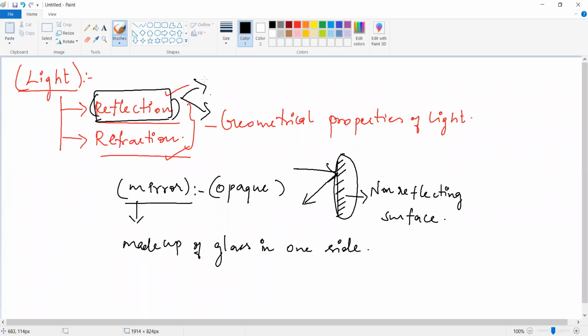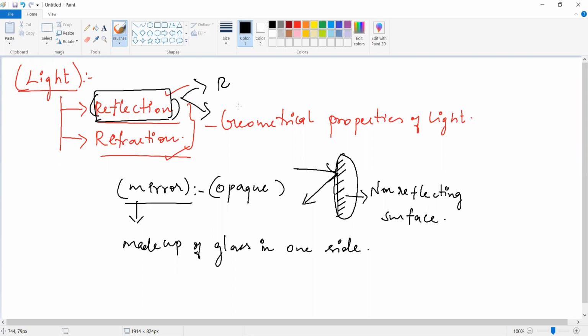Only two types of image are there: real image and virtual image. That is the types of image, real image and virtual image. Now, I'm going to talk about reflection. In this reflection itself, there are two types.